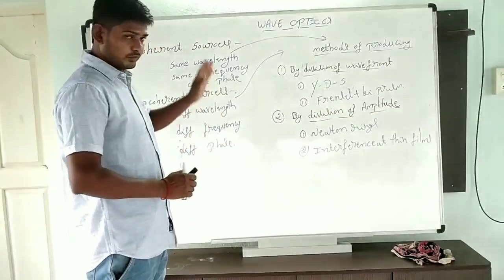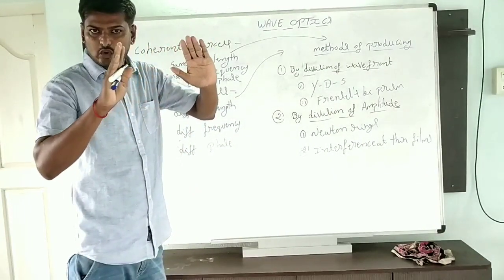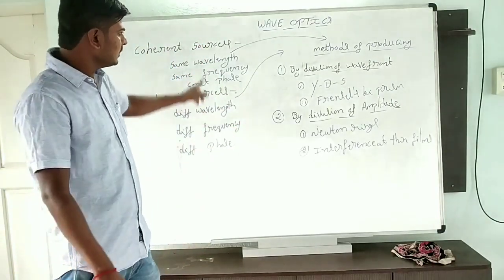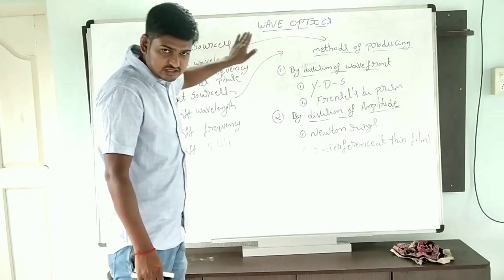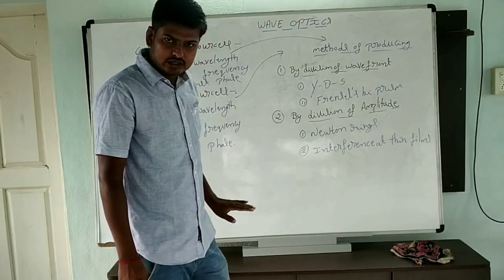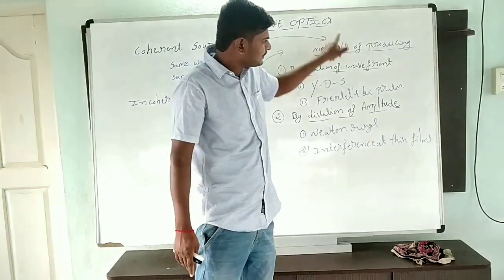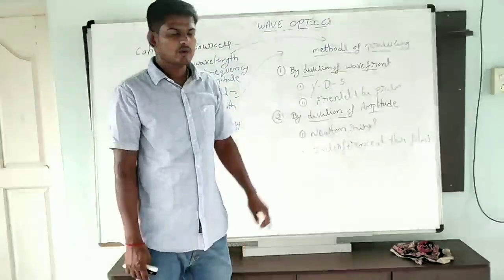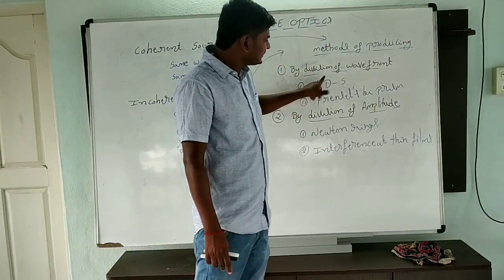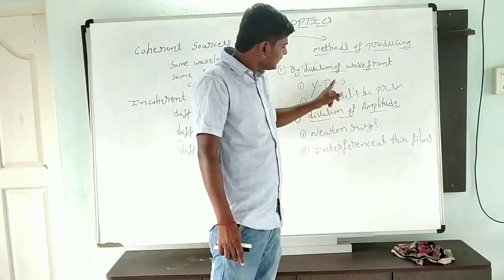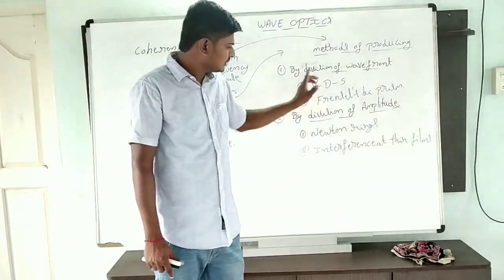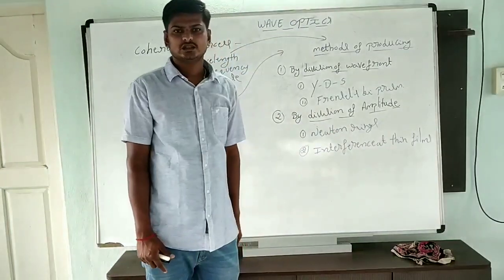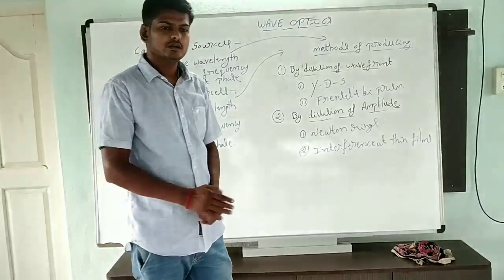Clear? We can't say two independent sources are coherent because they may have the same wavelength but differing amplitude. That's why we take a single source. How do we get coherent sources from a single source? There are methods of producing coherent sources. First, by division of wavefront: Young's double slit experiment and Fresnel's biprism. Then by division of amplitude: Newton's rings and interference in thin films.